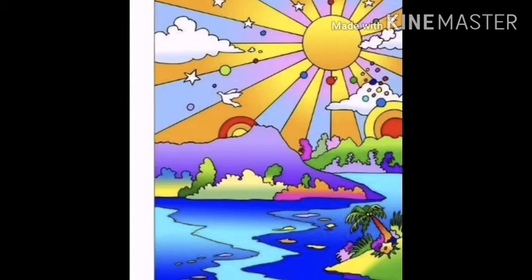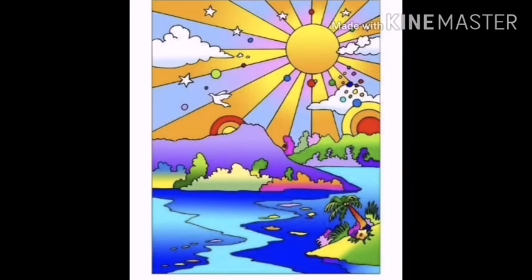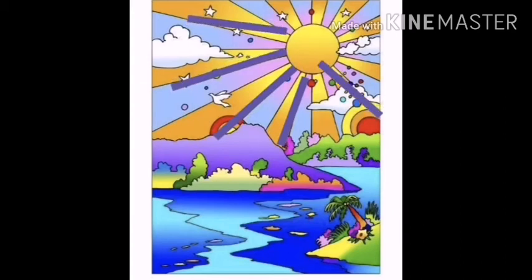Let's check. These are the sun rays. The sun rays come in the form of slanting lines. So we can see so many slanting lines. So thank you Mr. Sun for giving us heat and light.